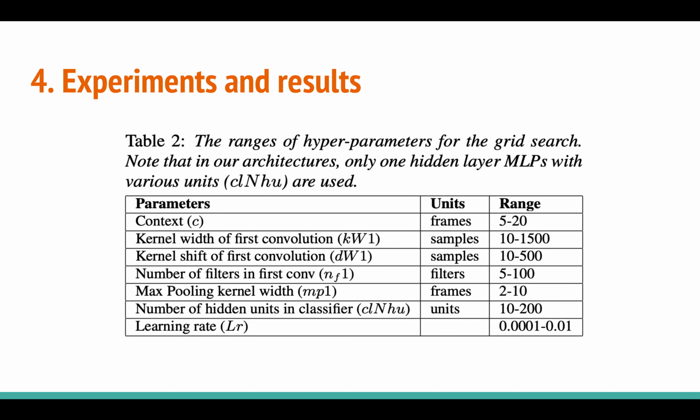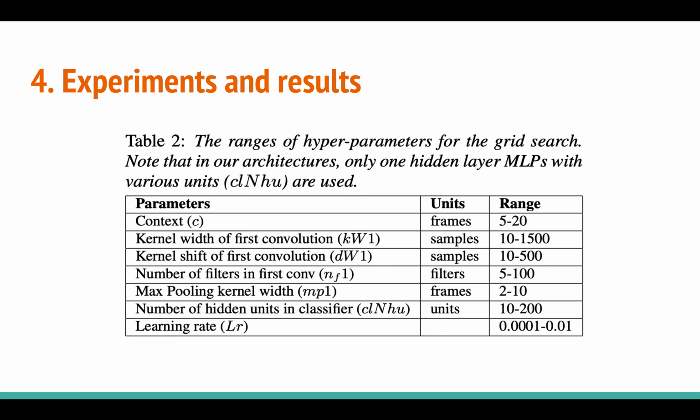So coming to the results, but before the results, let's see the architecture they use. Since they have a CNN along with DNN combination, they have to create an optimal network, in the sense the network which gives better accuracy.